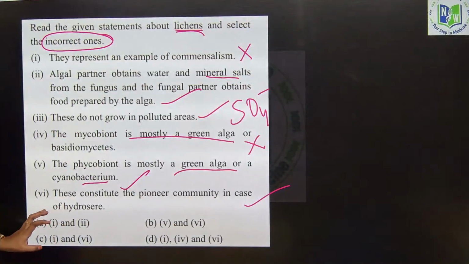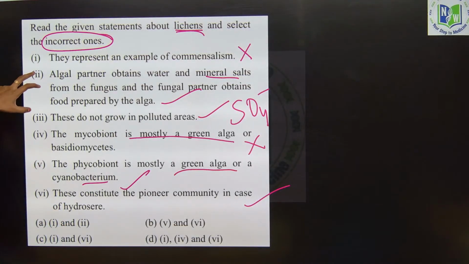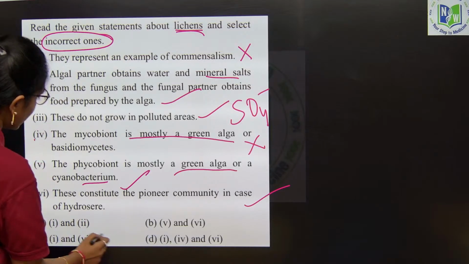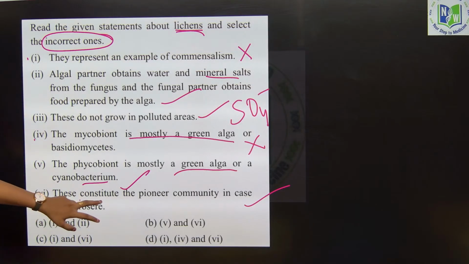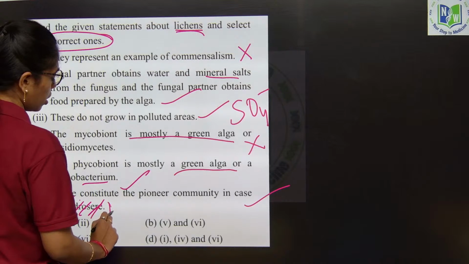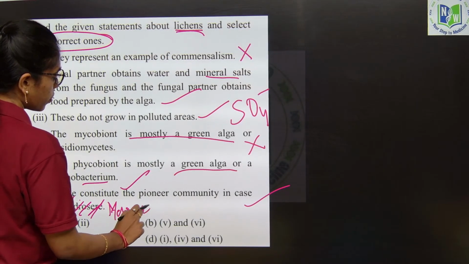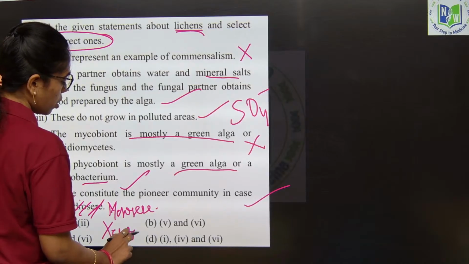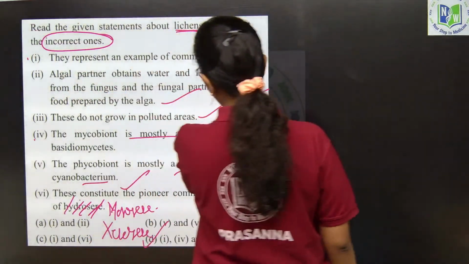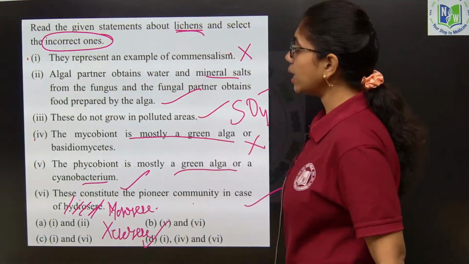Option 6 is correct. So, look into the statements properly. Which of them are incorrect? 1 and 4 are incorrect. And 6 as well, because these constitute pioneer community in mesosphere or xerosphere, not hydrosphere. So, option D will be the right answer. Okay. So, 1, 4 and 6 are the incorrect statements.